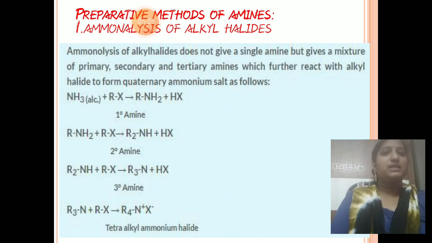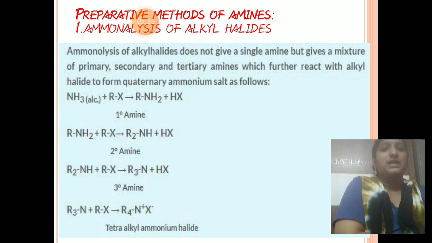See here the reaction: NH3 reacts with alkyl halide R-X, it gives RNH2 plus HX. That means ammonia is added to alkyl halides here, so it gives a primary amine. Again this primary amine reacts with another alkyl halide and gives a secondary amine. Again this secondary amine reacts with another alkyl halide and gives a tertiary amine.